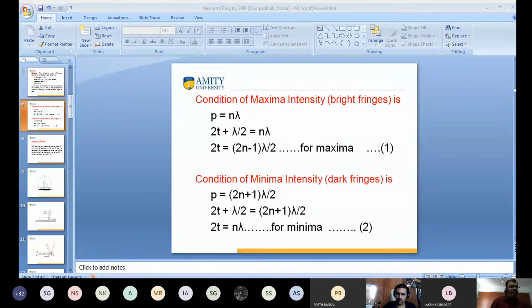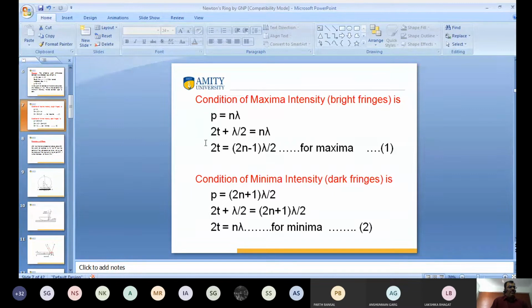Next, I proceed further. For the condition of minima intensity, meaning dark fringes, this will be an odd multiple of half wavelength. So P is equal to (2n plus 1) lambda by 2. You already calculated the value of P: it is 2t plus lambda by 2. So 2t plus lambda by 2 is equal to (2n plus 1) lambda by 2. I want to calculate the value of 2t. The value of 2t is equal to n lambda. When this condition is satisfied, we get the condition of minima. You can say that we get dark fringes.